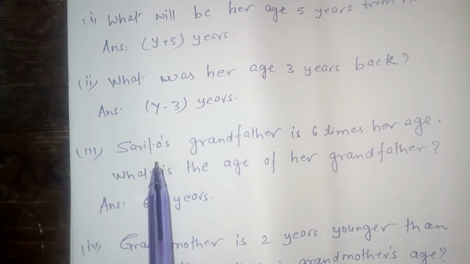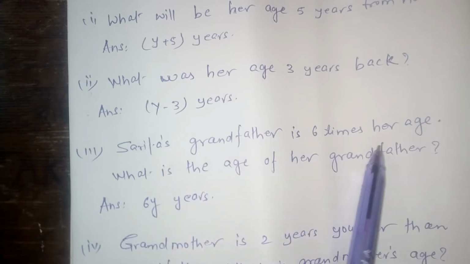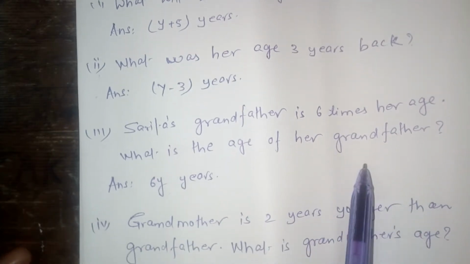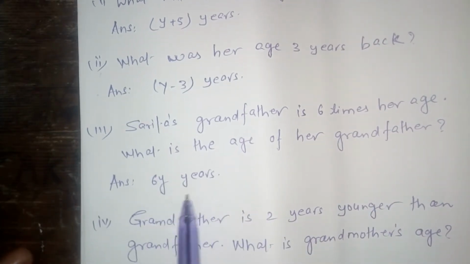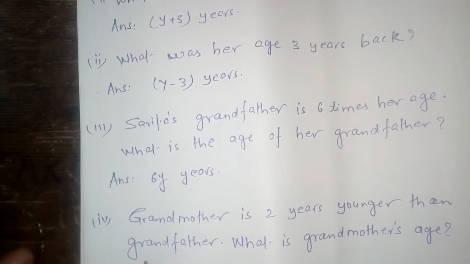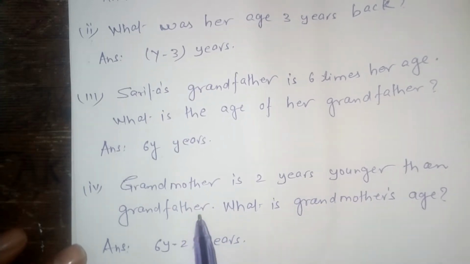What is the statement? Sarita's grandfather is 6 times her age. So what is the age of her grandfather? The grandfather's age will be 6y years. Okay.